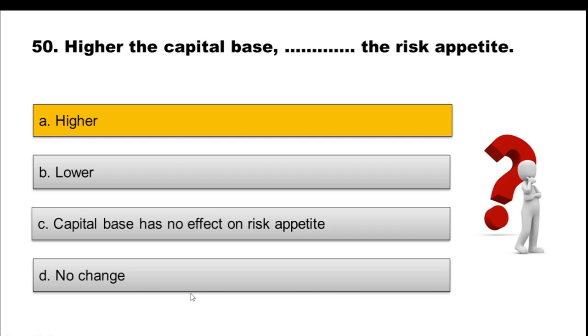But if you are very stringent on your budget, if you do not have too much money, then it becomes very risky for you to make an investment, because you can't suffer the loss that will be involved and the market is unpredictable. So the higher the capital base, the higher will be your ability to take risk in the market.